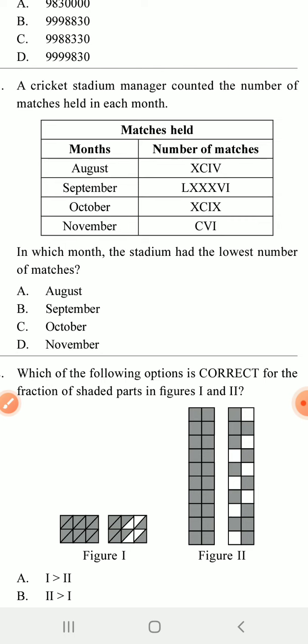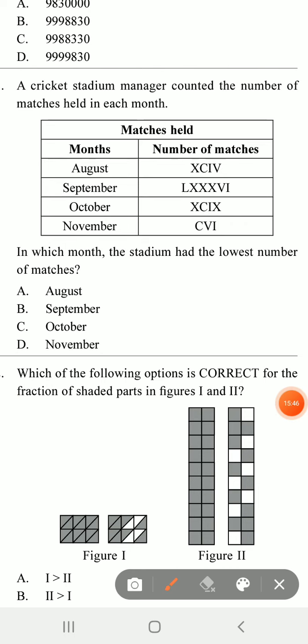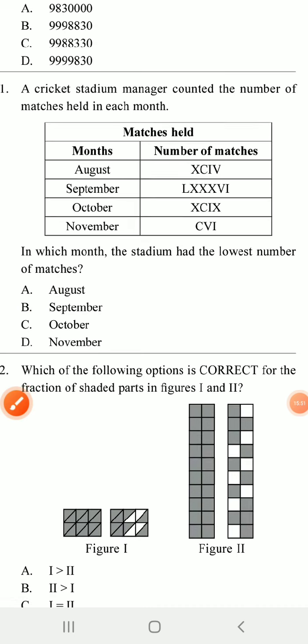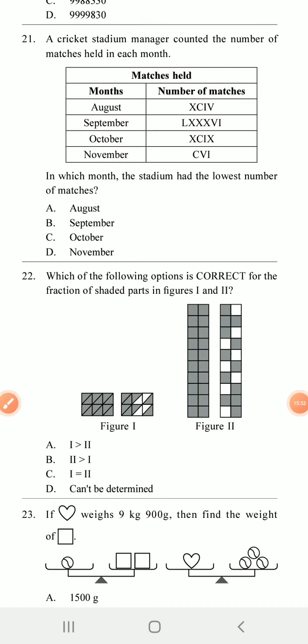So September is the answer. So you have to tick September. Next, which of the following options is correct for the fraction of shaded part in figures 1 and 2? You see the shaded figure and you have to find out how many shaded figures there are in number 1, and how many in figure number 2, and then find out the relation.